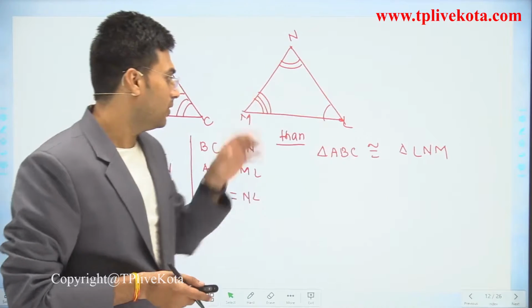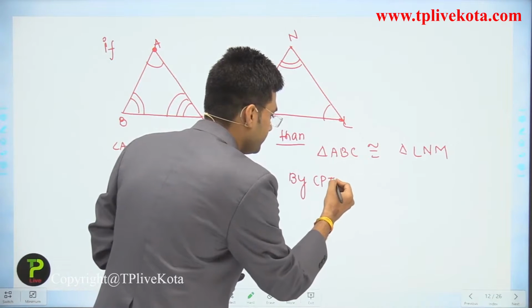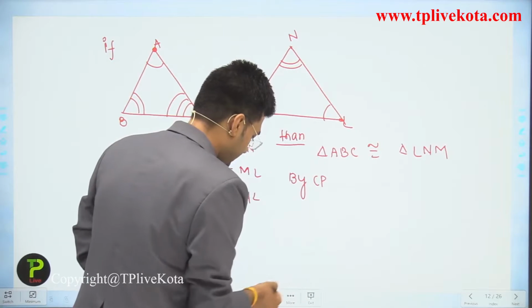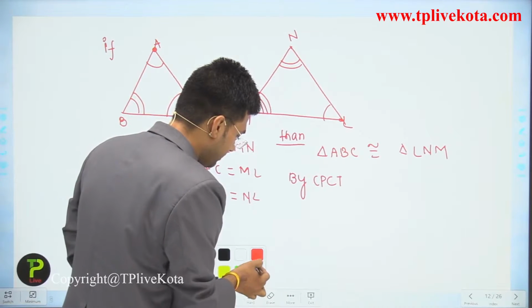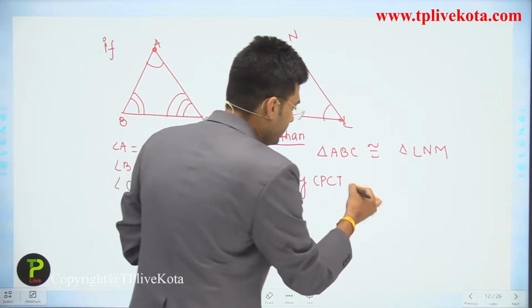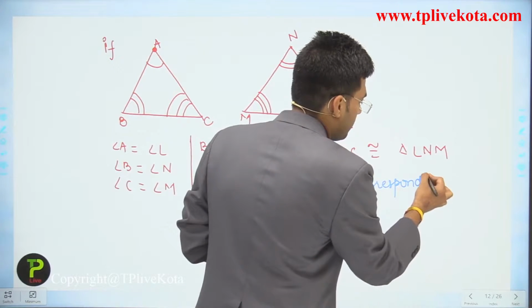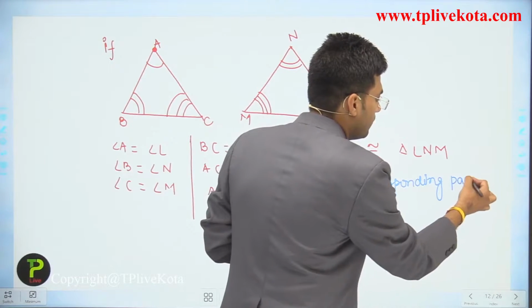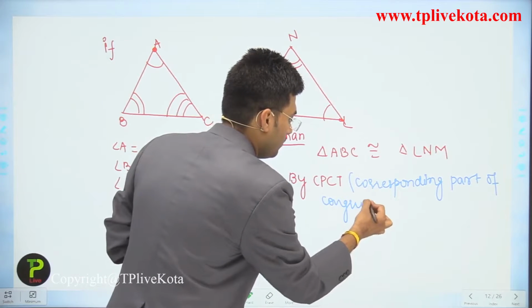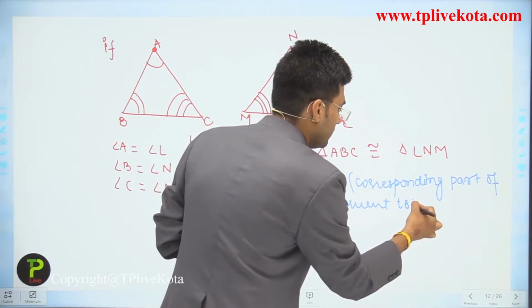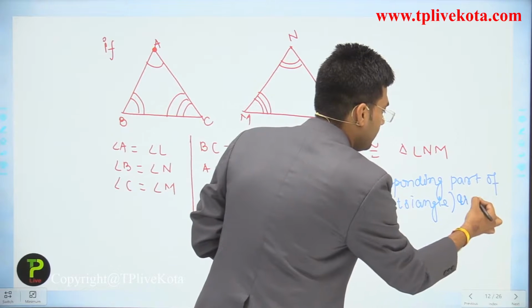Okay, now by CPCT. What is this CPCT? CPCT is a very important term here. CPCT means corresponding parts of congruent triangles are equal.